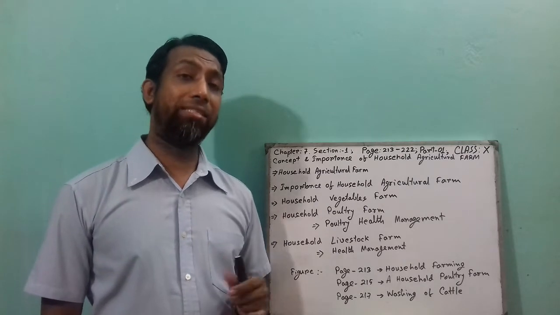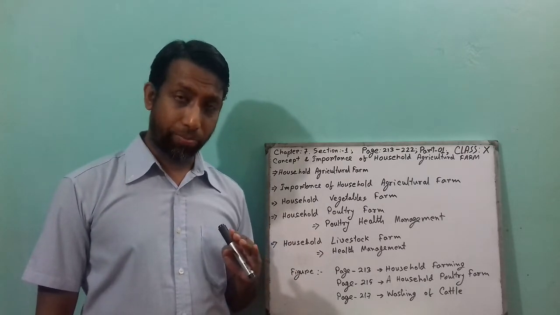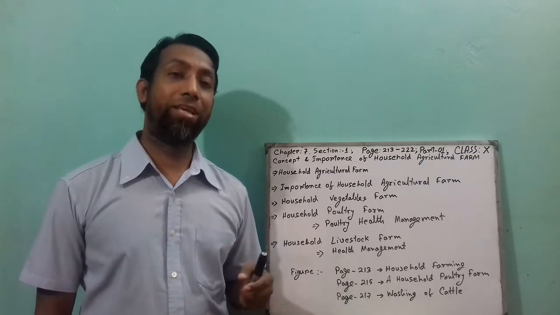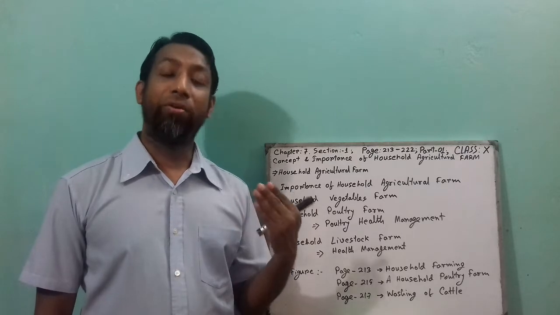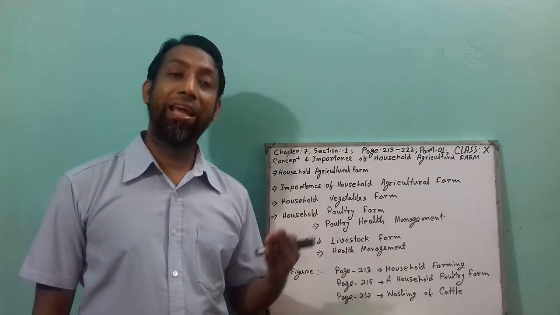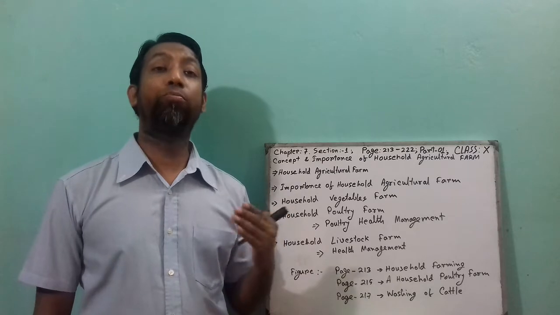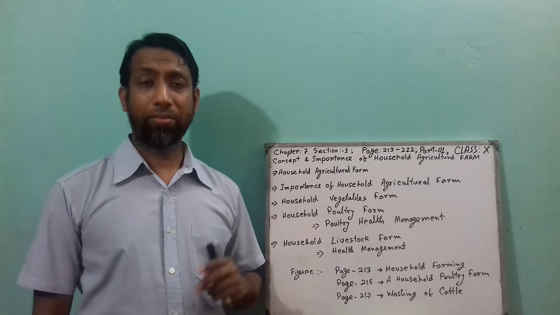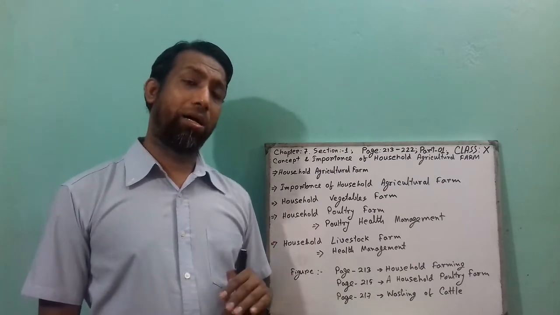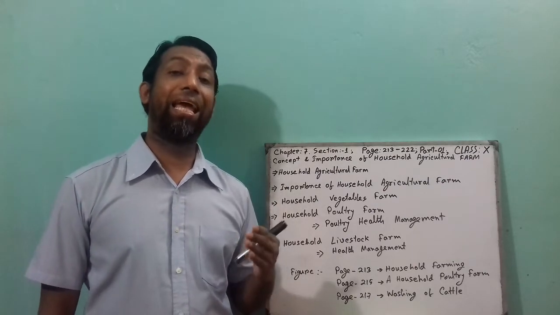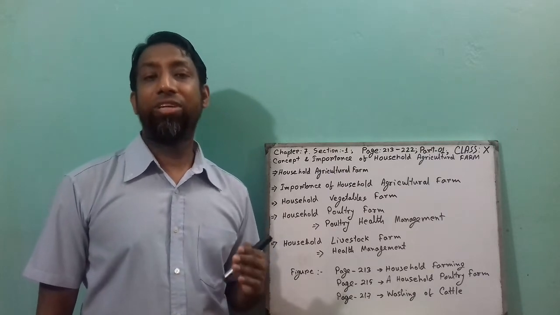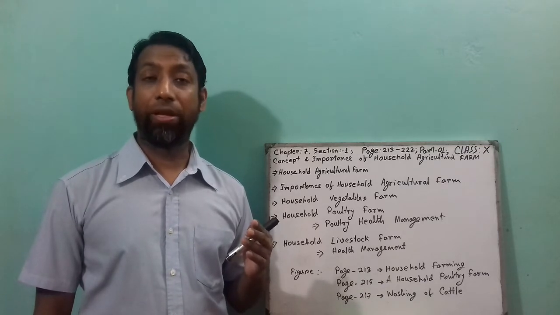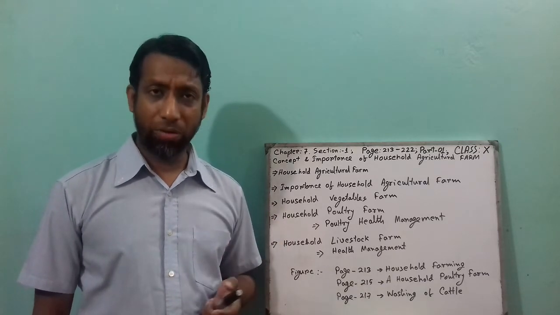Nowadays, household farmers, that means family people, are very interested in rearing broiler and layer chicken, which are improved duck and chicken varieties, because this improved chicken lays about 250 to 300 eggs per year, which is very profitable for household people.